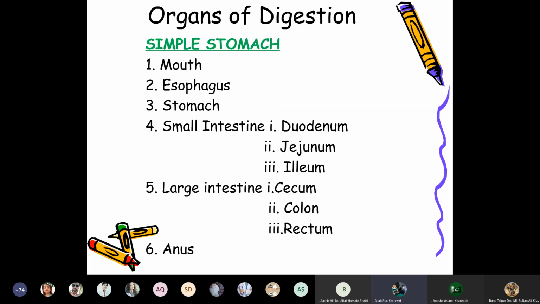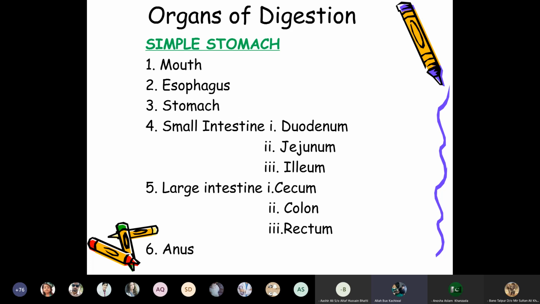The organs of digestion in simple stomach animals are the mouth, then the esophagus, and the stomach, which is a simple stomach in the animal. This contains only the abomasum, whereas the other parts of the stomach are absent in simple stomach animals.